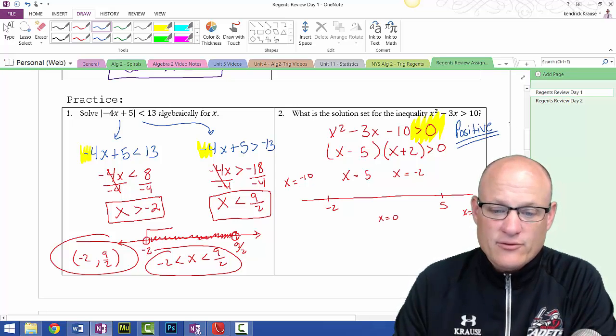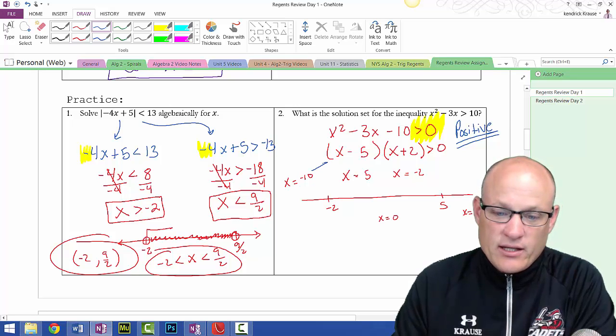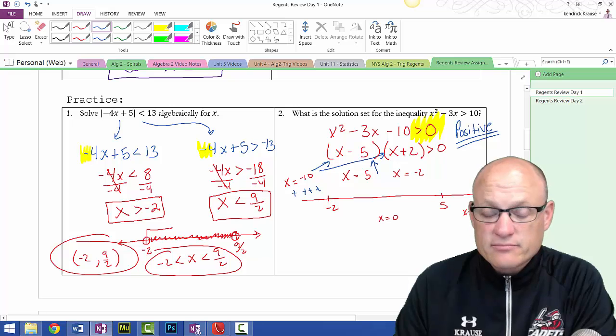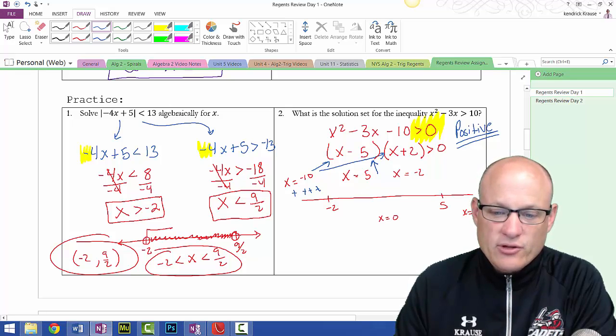I'm looking for positive. So if I put a -10 in, that makes that negative, that makes that negative. So this area is negative. If I put a 0 in, negative, oh wait, a negative times a negative is positive. Ooh, man, almost made a dumb mistake. I put it in here, it makes it negative. I put it in this one, it makes it negative. That makes it -15 and -8. Clearly negative. Now I'm going to plug in 0. Negative, and 0 plus 2 is positive. So in this area, it's negative.